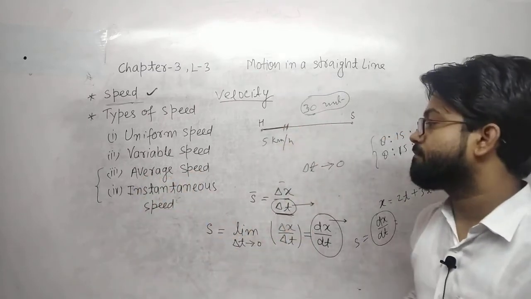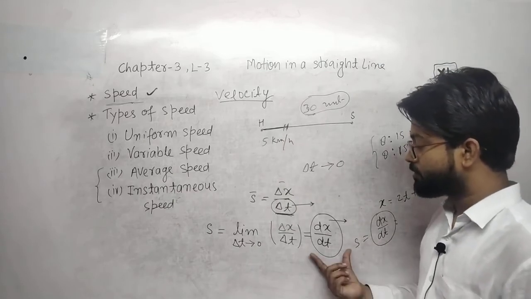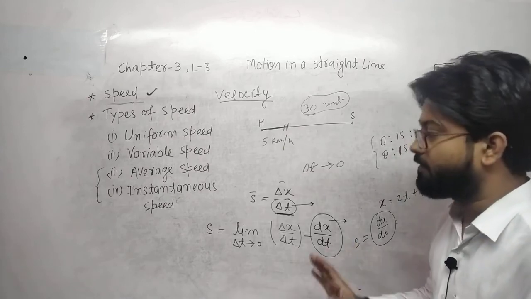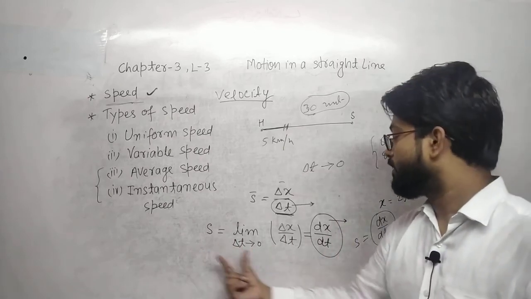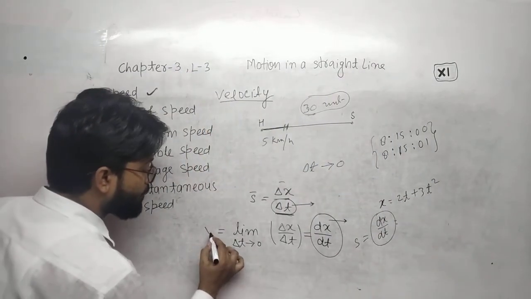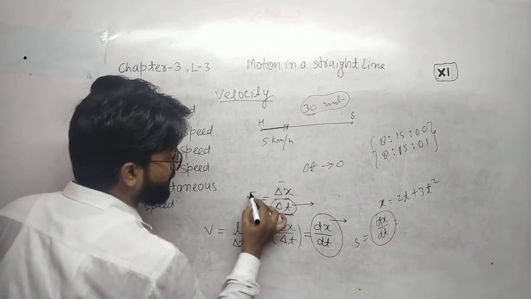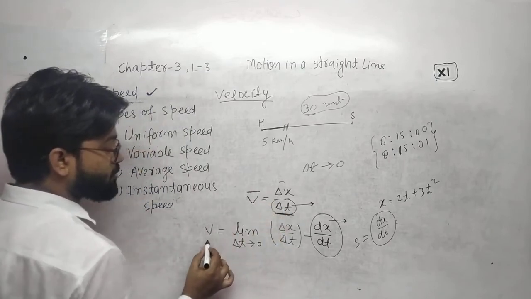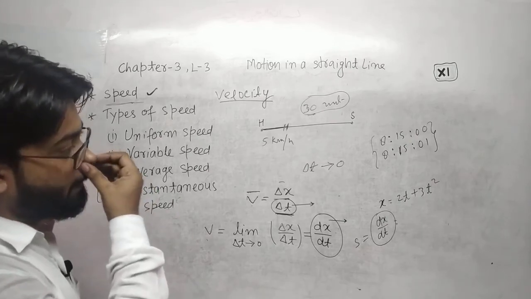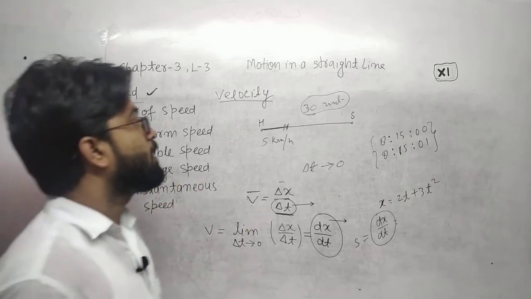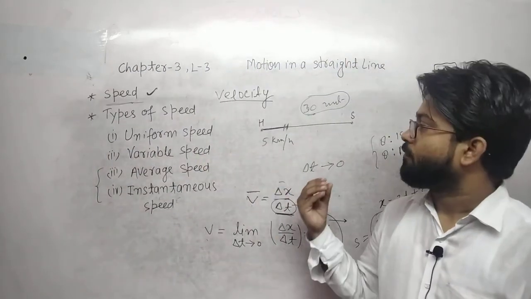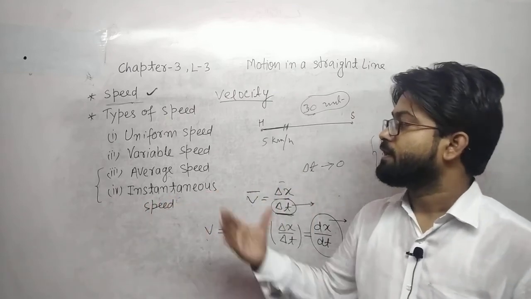Instantaneous velocity is very simple. It is the velocity at any particular instant, and the formula is the same, but here we will use v. Here we will use v bar for average velocity, and v for instantaneous velocity. Hope you are understanding. And in examples we will have more clarity about speed and velocity, instantaneous speed, instantaneous velocity.